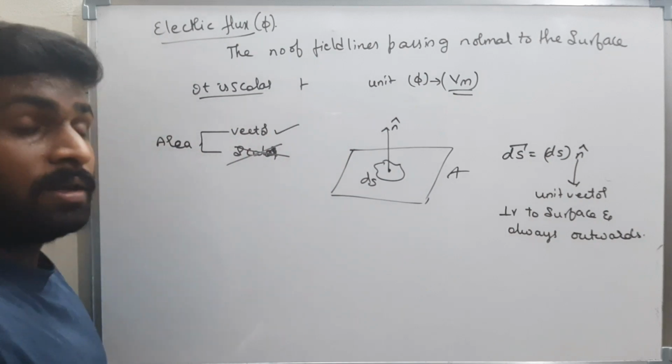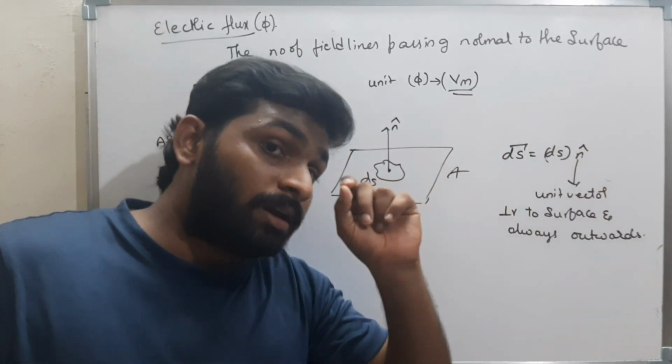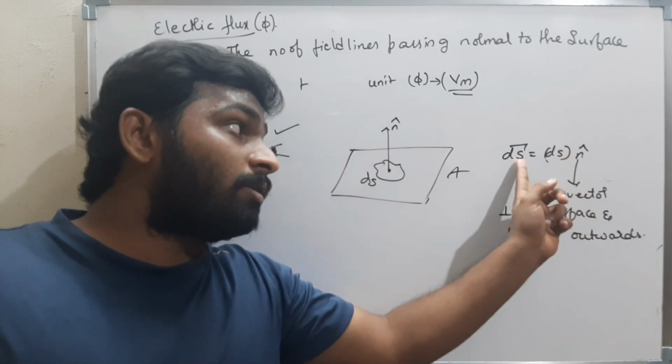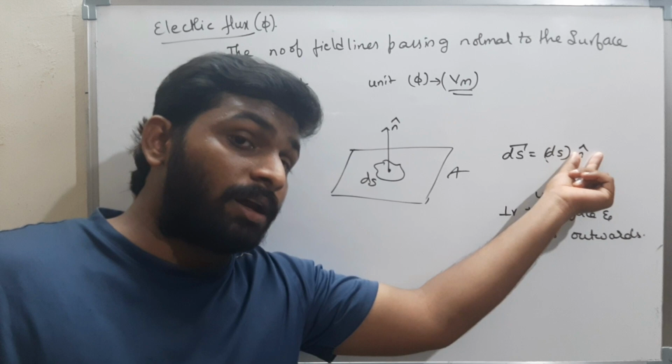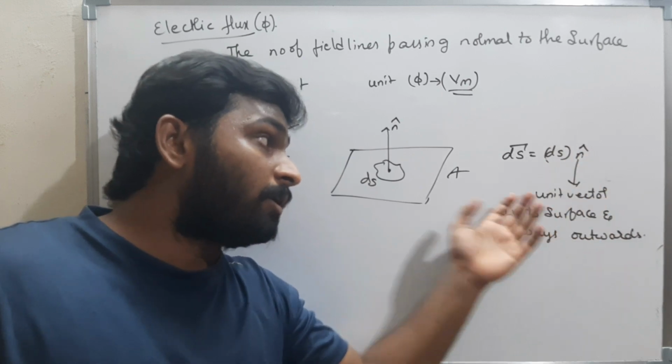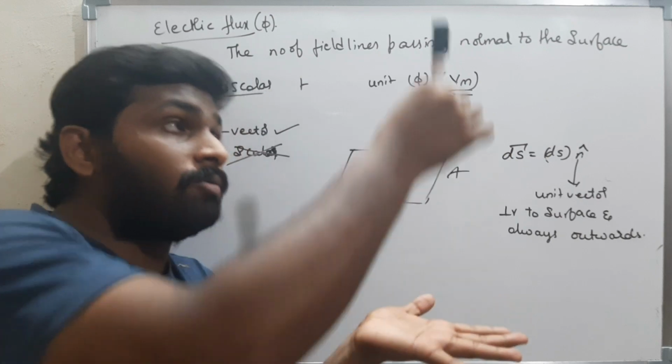A vector quantity has both magnitude and direction. The direction is n cap, the unit vector perpendicular to the surface, and it must always be outwards.